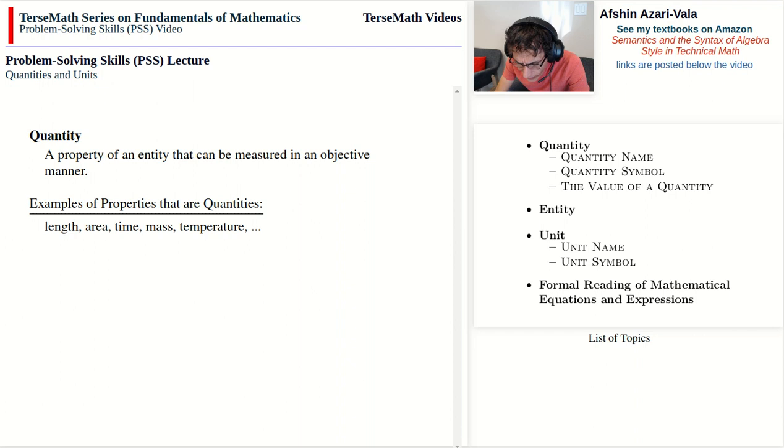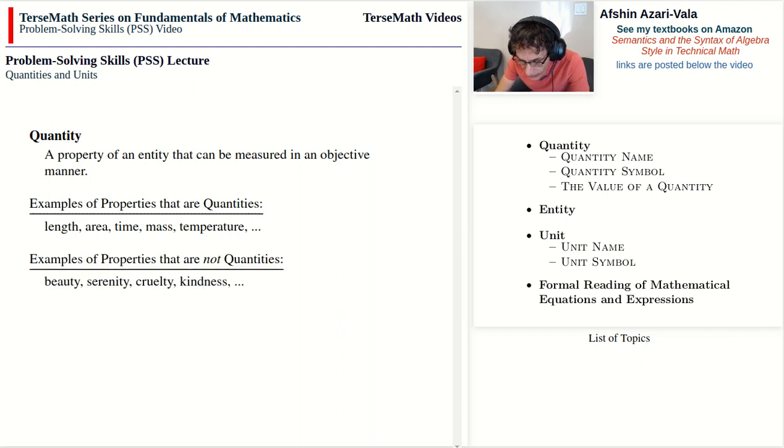measurement. Now, examples of properties that are not quantities. Some examples are beauty, serenity, cruelty, kindness. All of these are properties that are not quantities because they cannot be measured in an objective manner. So you could, as an example, say, on a scale of 0 to 10, how do you rate this piece of music? But it will be a subjective kind of scale.